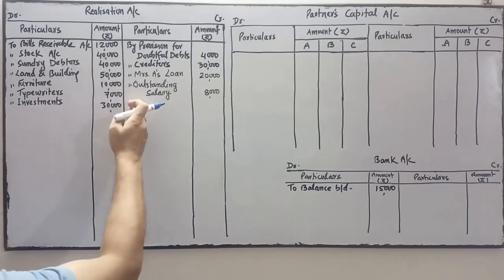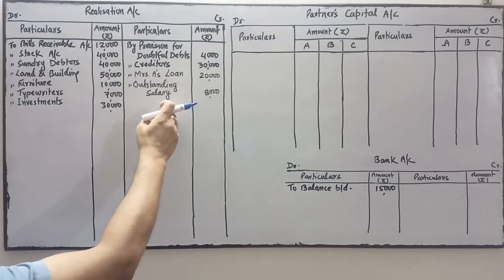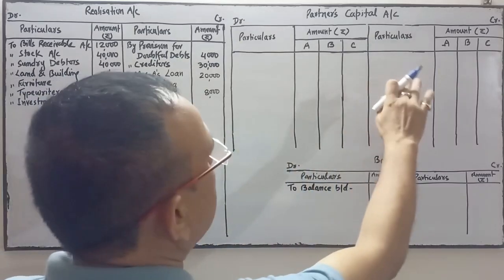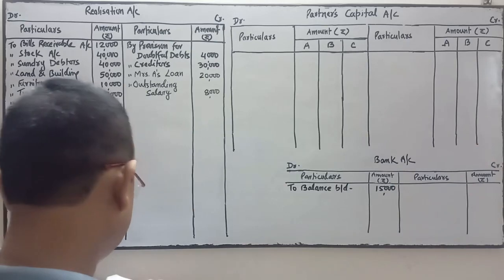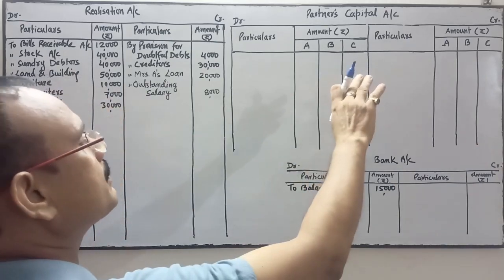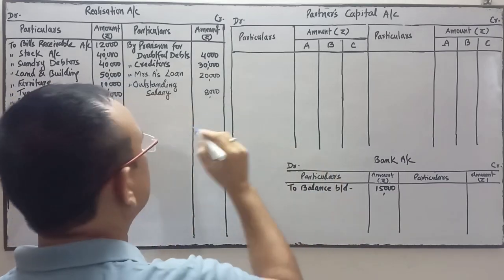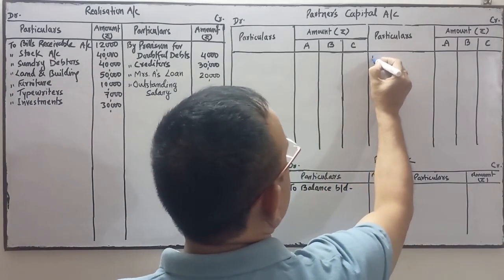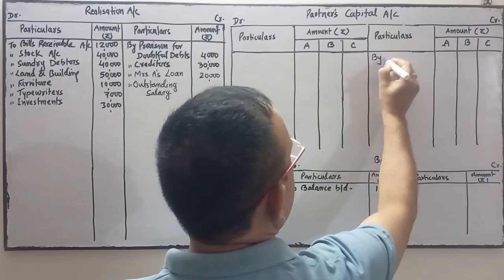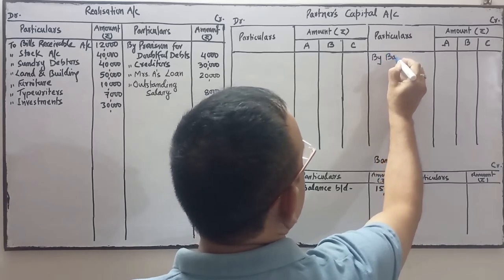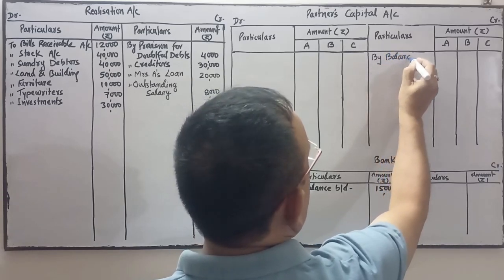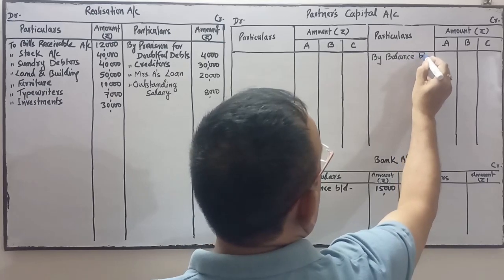You may write the investment fluctuation fund over here, or you may write this amount on the credit side of the partner's capital account. I am going to write this amount in the credit side of the partner's capital account. Before writing the investment fluctuation fund, I will transfer the capital balance by balance brought down.